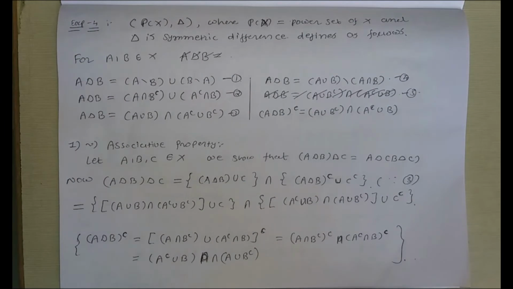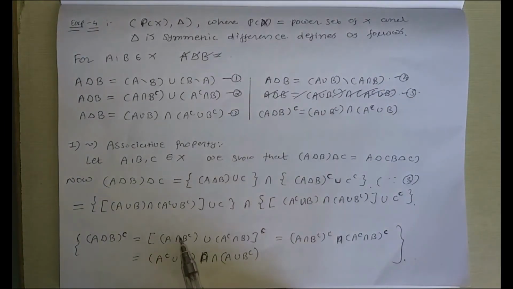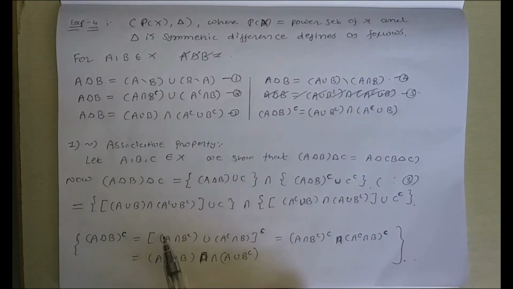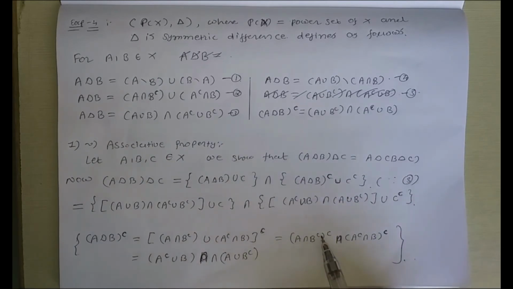Now we apply De Morgan's law for the set theory. This is (A intersection B complement) and this complement. First we apply complement on this set. Here there is union, so we get the intersection. Then after we apply complement on this set, so we get (A intersection B complement) whole bracket complement, union, converted into intersection, (A complement intersection B) and all this set complement.